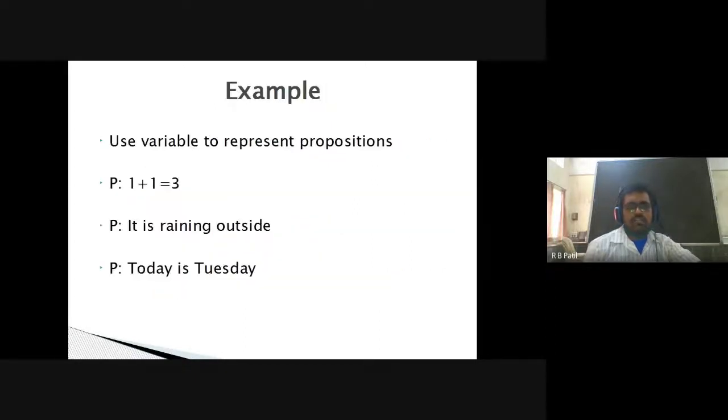Moving ahead, some of the examples we discussed in the last lecture; we even had one tutorial on this. These are some of the statements. Now, generally, how do we write a proposition? P is a variable, and I say that P is the statement 1 plus 1 is equal to 3. What is the truth value of P? Can anybody tell me? False. And what is the truth value of the given statement 1 plus 1 is equal to 3?